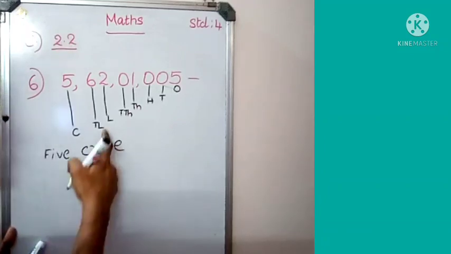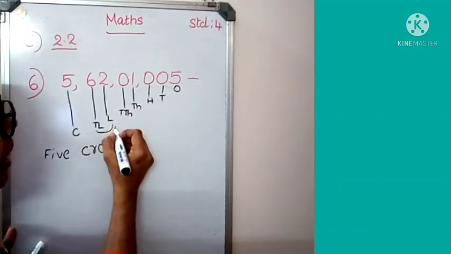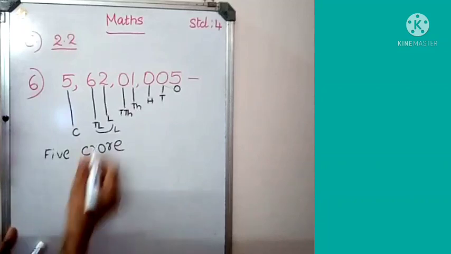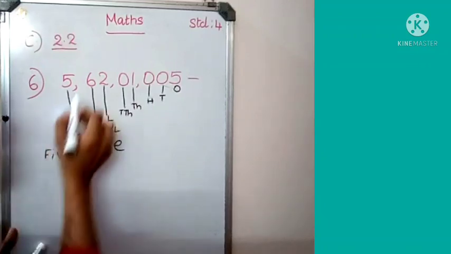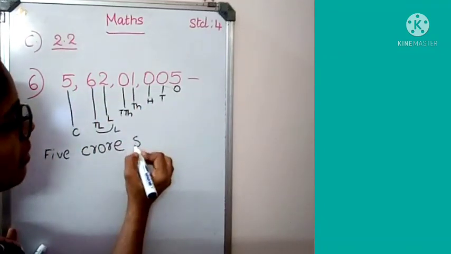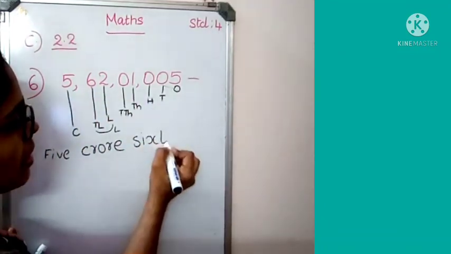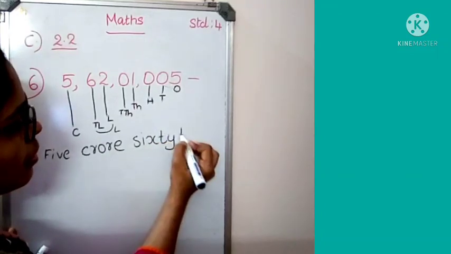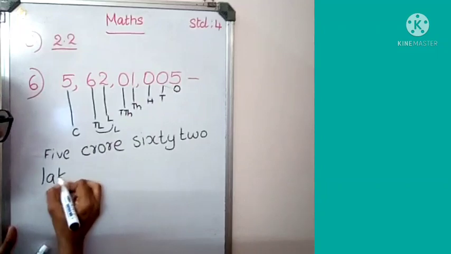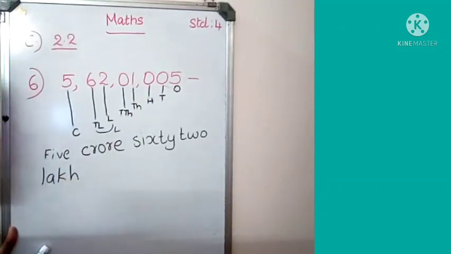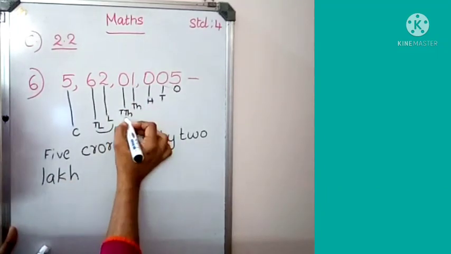Then which period? It is the lakh. How much lakh? 62 lakh. Then next place, which place?